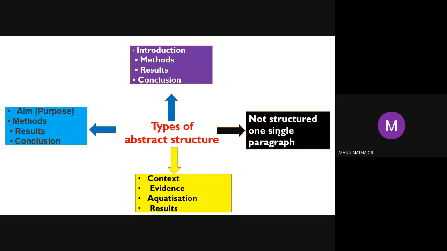Somebody writes, usually for conference papers, an unstructured single paragraph and sends that abstract. Usually the abstract should be systematic, containing introduction, methods, results, conclusion.